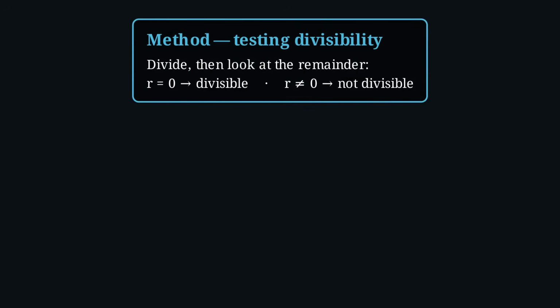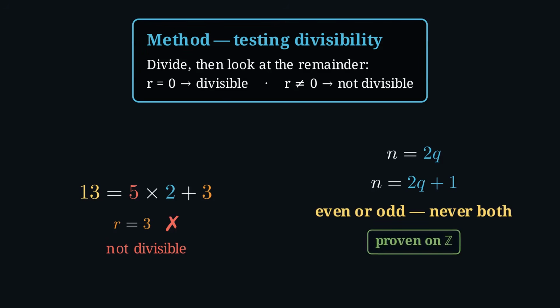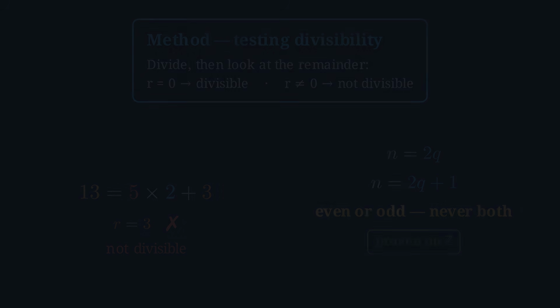The everyday tool. To test divisibility, divide and look at the remainder. 0, divisible, not 0, not. 13 by 5, remainder 3, not divisible. And one striking case, set b equal to 2. Every integer is 2q or 2q plus 1, remainder 0 or 1, never both. Even or odd and never both, now proven over all of the integers.